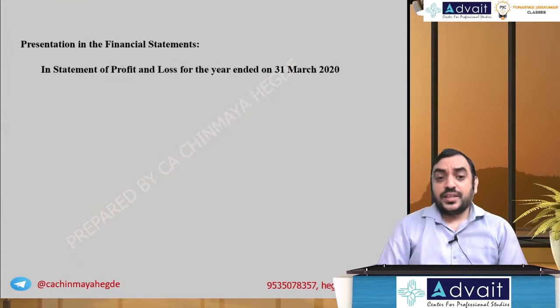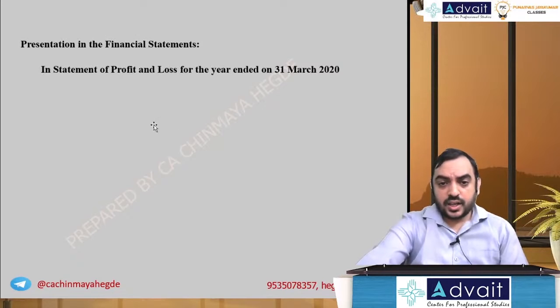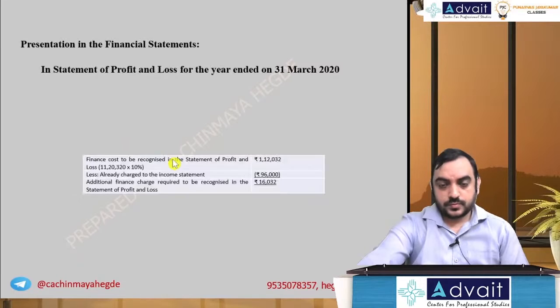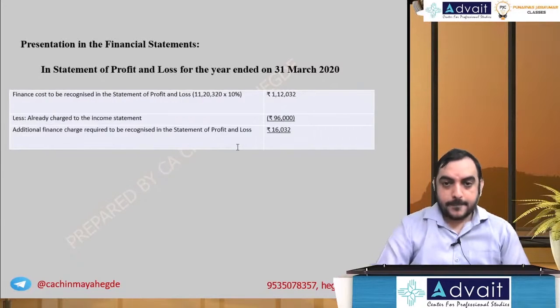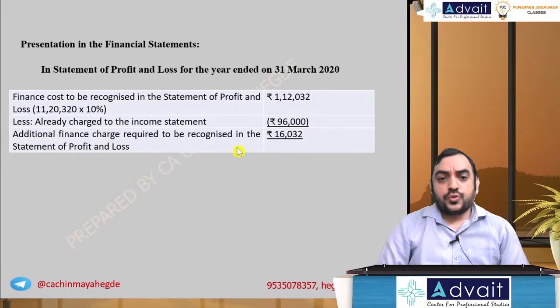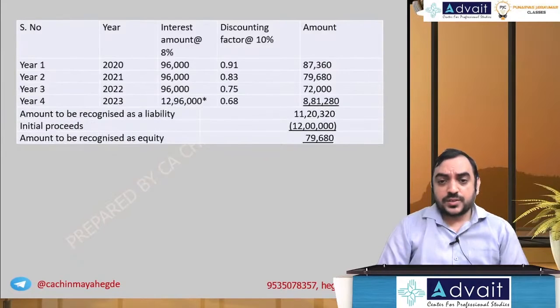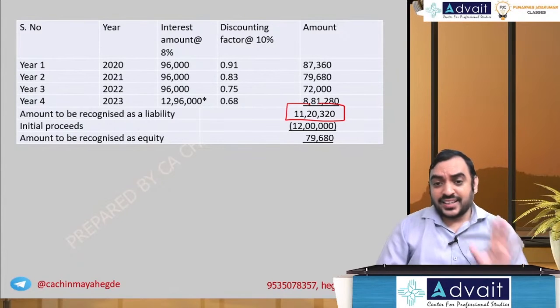Presentation of fund statements in the P&L account. Then we'll look at the balance sheet. So in the P&L account, how will you show? Okay. So what is the liability amount we have recognized? 11 lakh 12,320. Correct. Now 11 lakh 20,320, that we are going to apply.